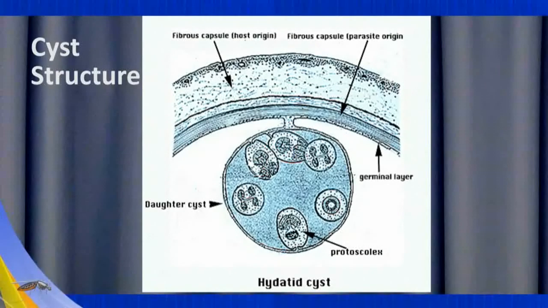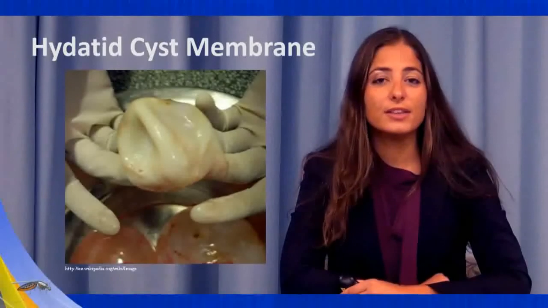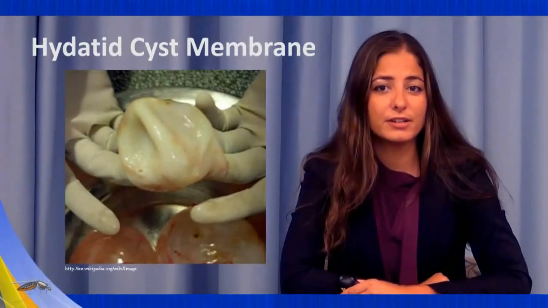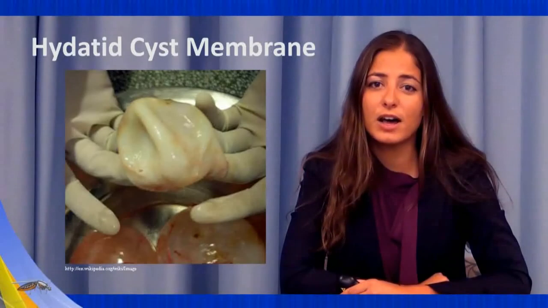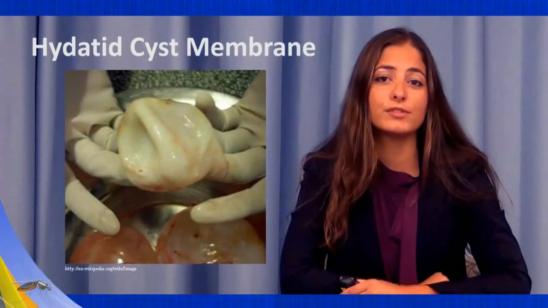The endocyst is the inner germinal layer. Immature protoscolices multiply within outpouchings of the germinal layer, known as brood capsules. Daughter cysts, smaller hydatid cysts derived from the primary mother cyst, may also develop within the endocyst. This photo shows the typical appearance of the laminated membrane of a hydatid cyst which has been removed surgically.